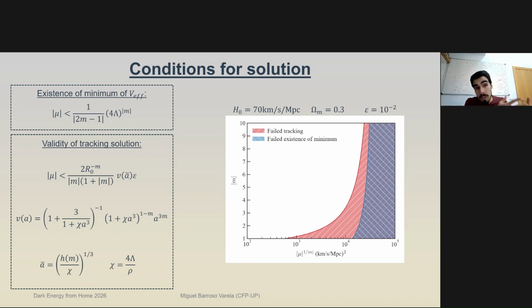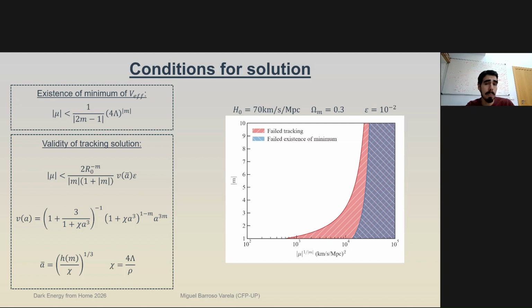And then this function v depends on the value of chi, where chi is the ratio of 4 lambda to rho, effectively telling us how much dynamical behavior there is in the universe. Lambda is not dynamical itself. Rho is dynamical. And so the more lambda there is, the less rho there is in comparison, and therefore we are going to have chi being quite big, and in general that's going to have the effect of reducing the effects of the model.